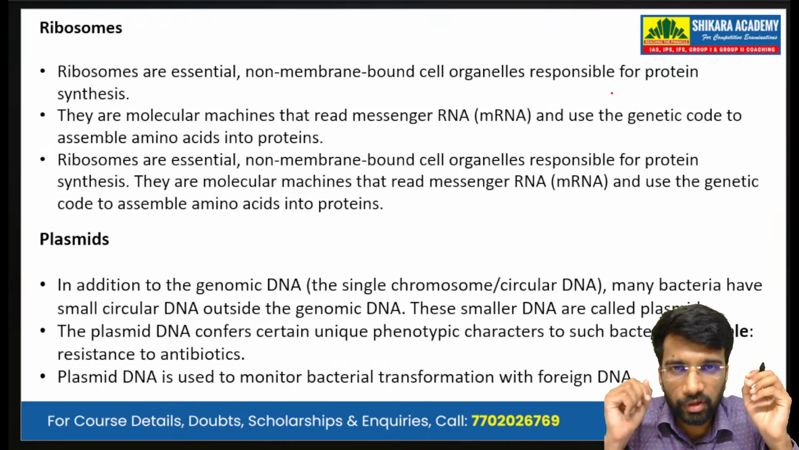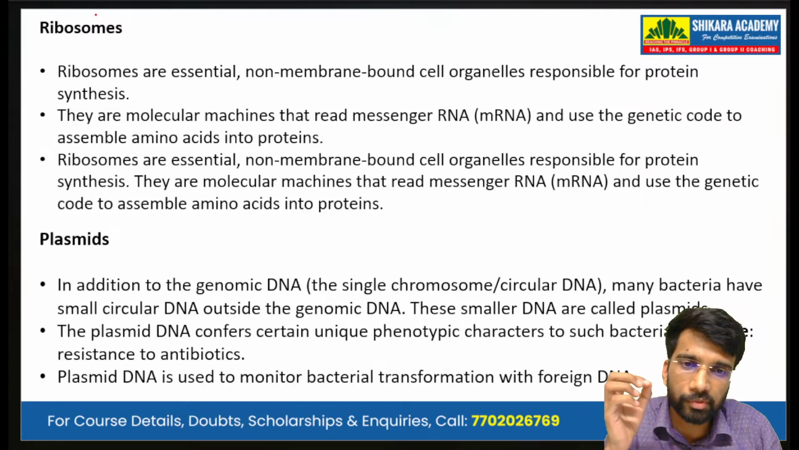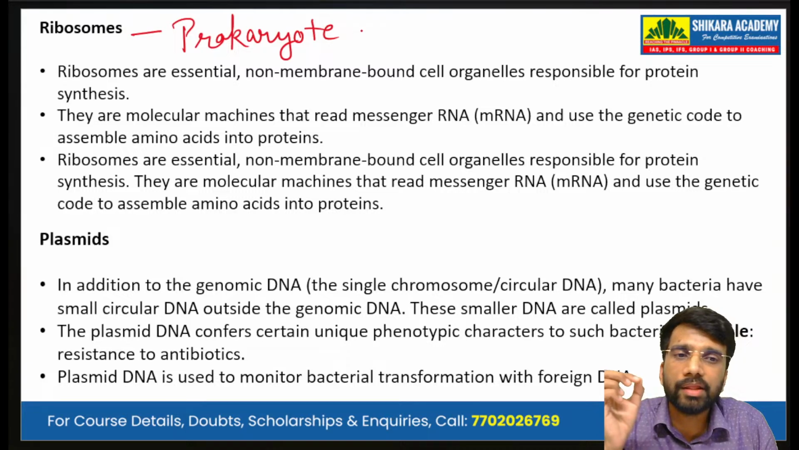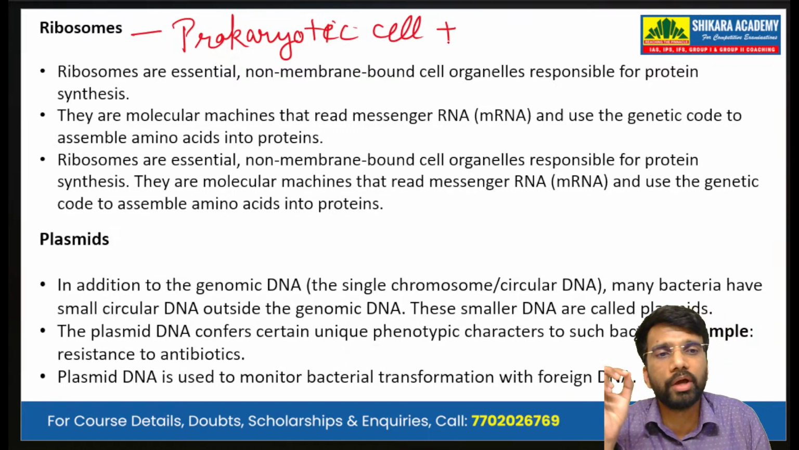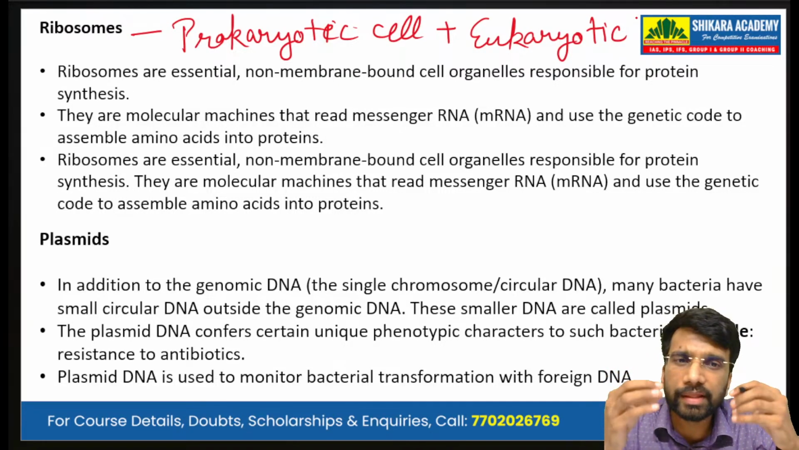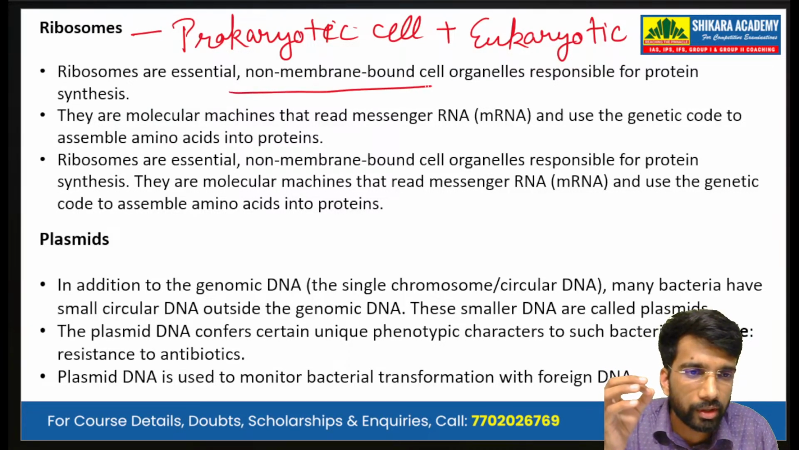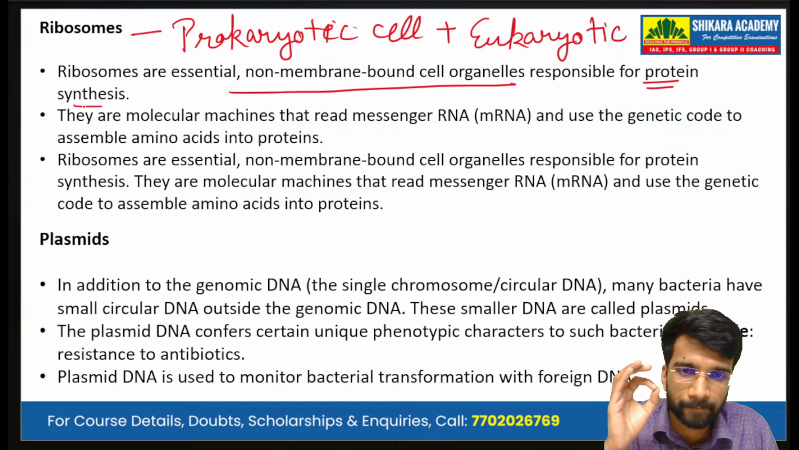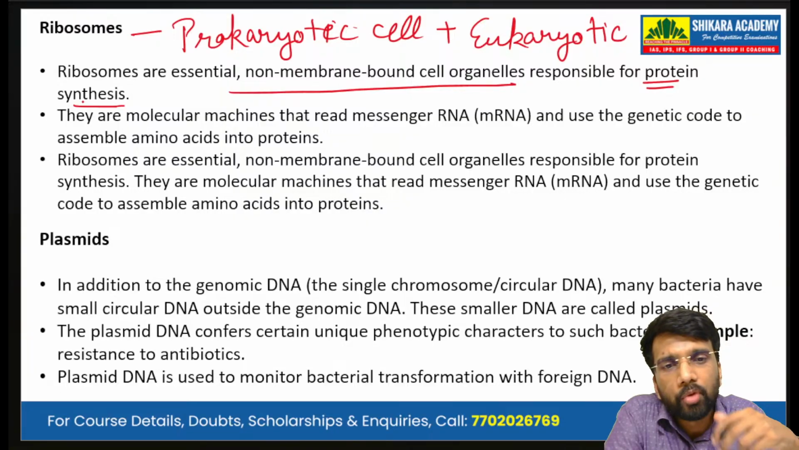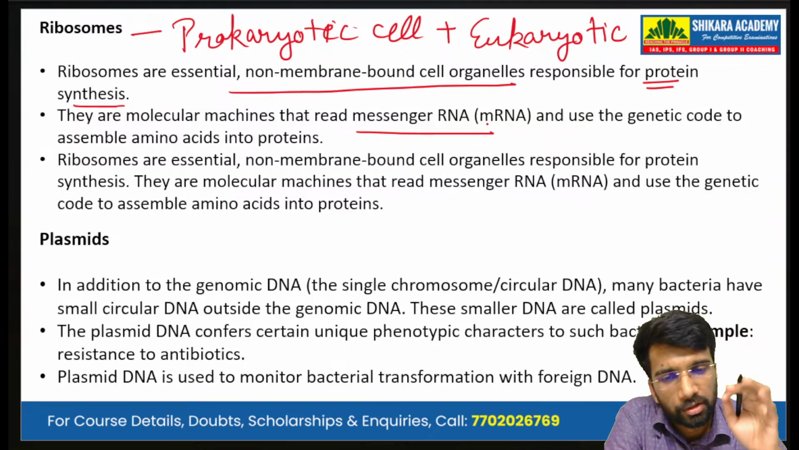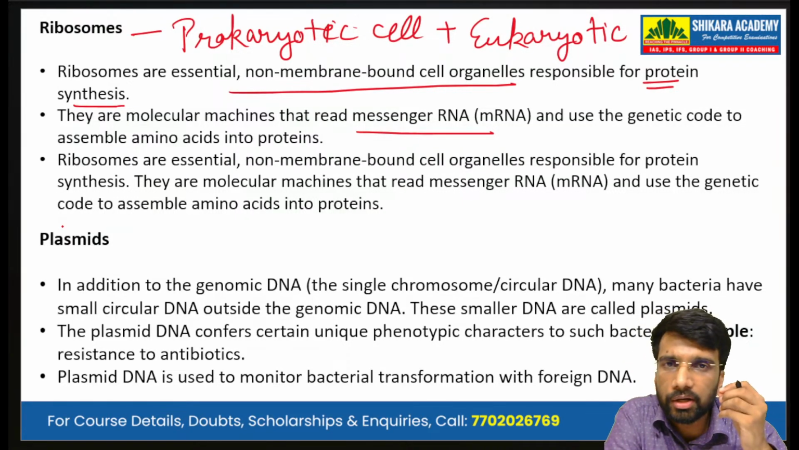Now the ribosomes that we were discussing are present in both the prokaryotic cell as well as the eukaryotic cell. So what is this ribosome? The ribosomes are essential non-membrane bound cell organelles responsible for protein synthesis. In simple terms, they are the molecular machines that read the messenger RNA and use the genetic code to assemble amino acids into proteins. So here we introduce the central dogma of life.